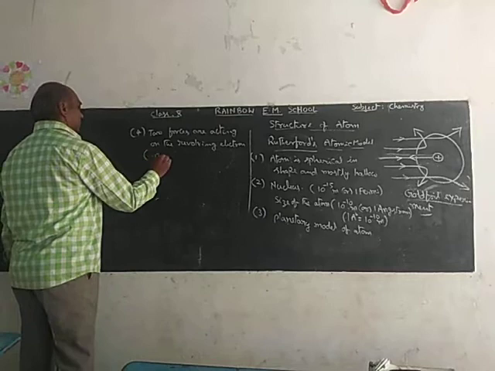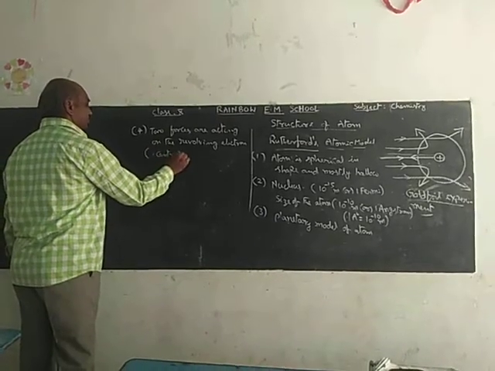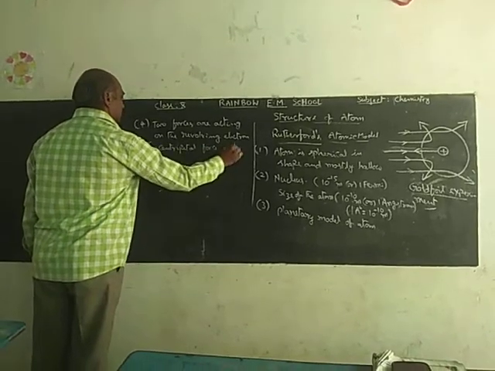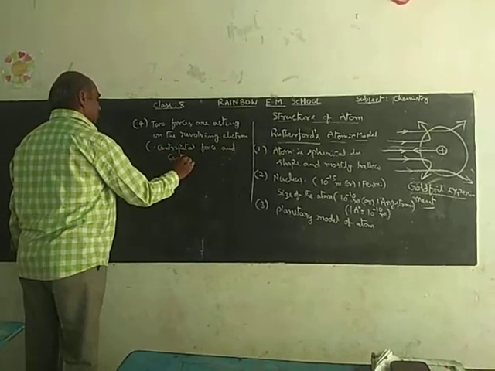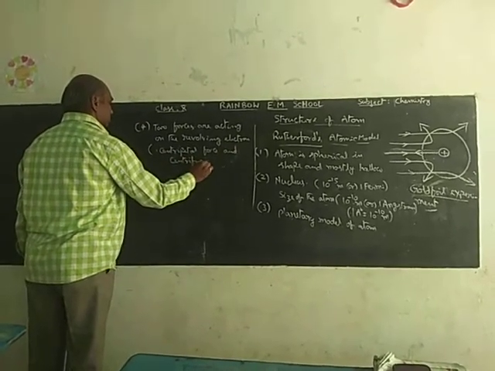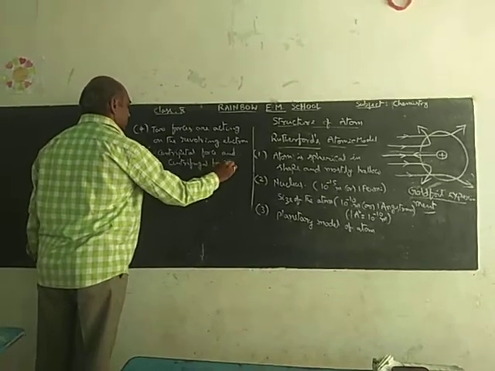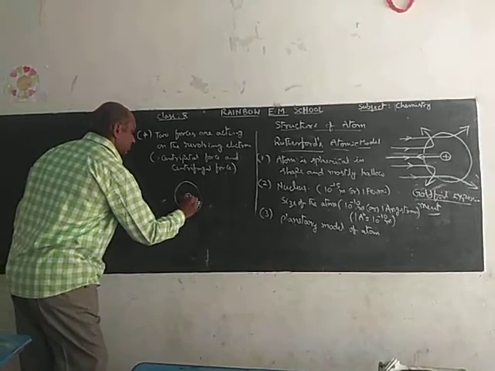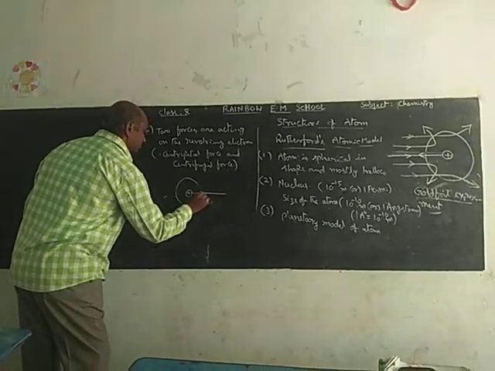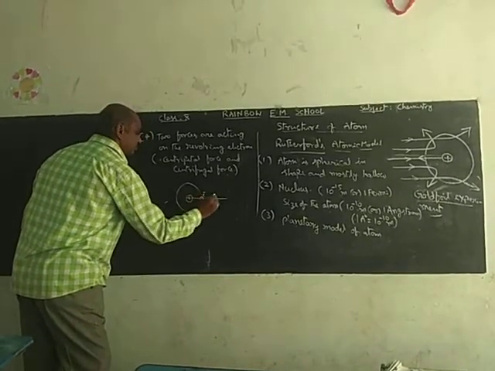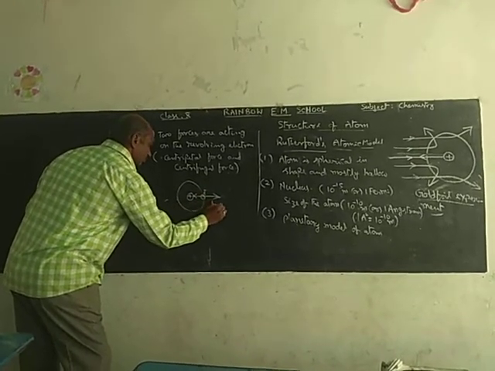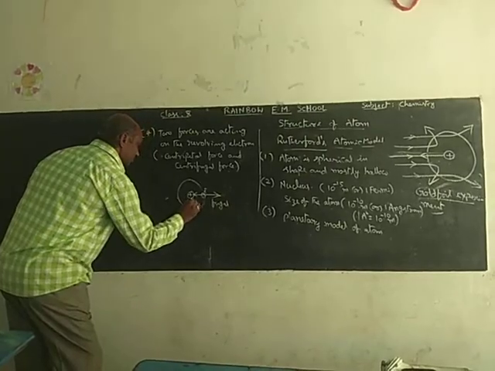Centripetal and centrifugal force. This is the fugal force, this is the petal force.